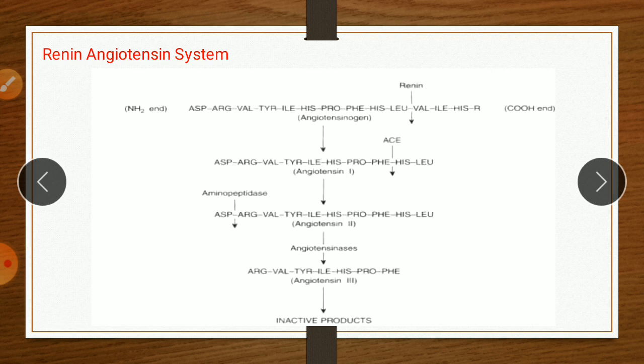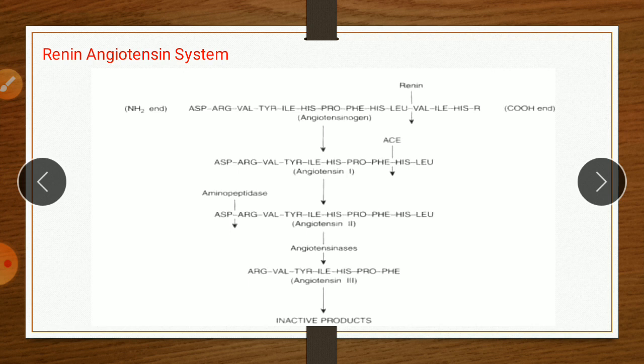It consists of two main enzymes, renin and ACE, angiotensin converting enzyme, whose primary purpose is to release angiotensin 2 from its precursor angiotensinogen. Angiotensin 2 is a potent vasoconstrictor which affects peripheral resistance, renal function and cardiovascular structure.